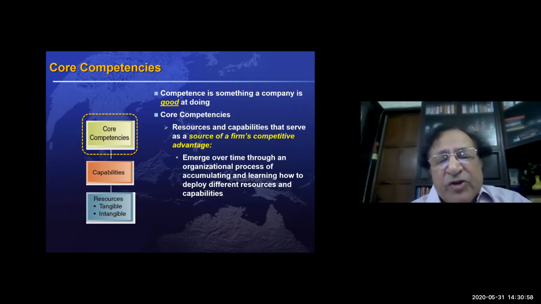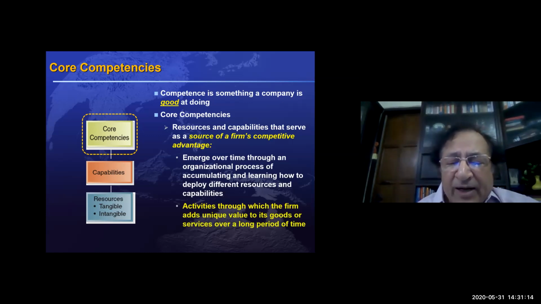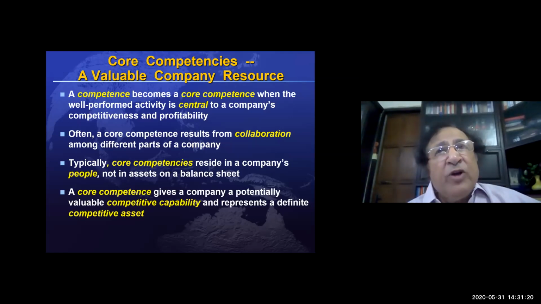Similarly, organizations, when they start any activity and become good at it, do so only after repetition and all the learning accumulated over a period of time. So this is competency. Competency is something which you are good at.